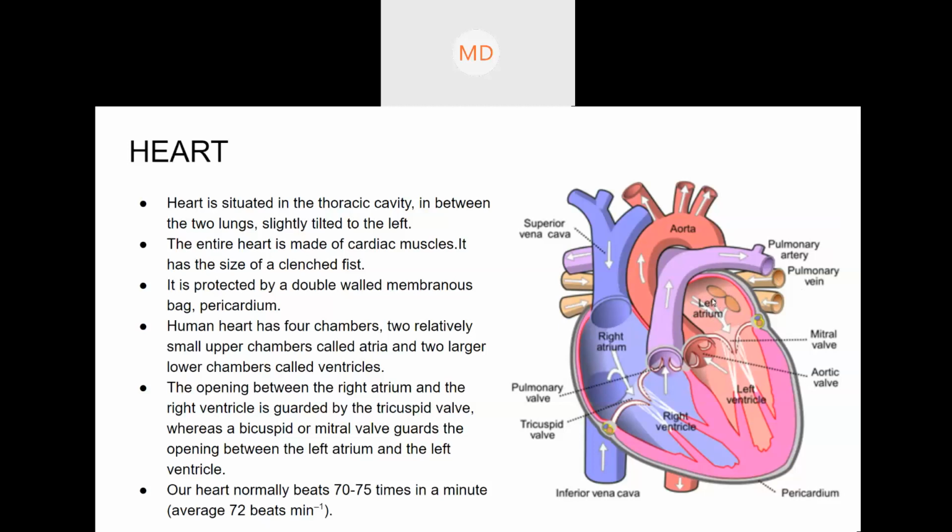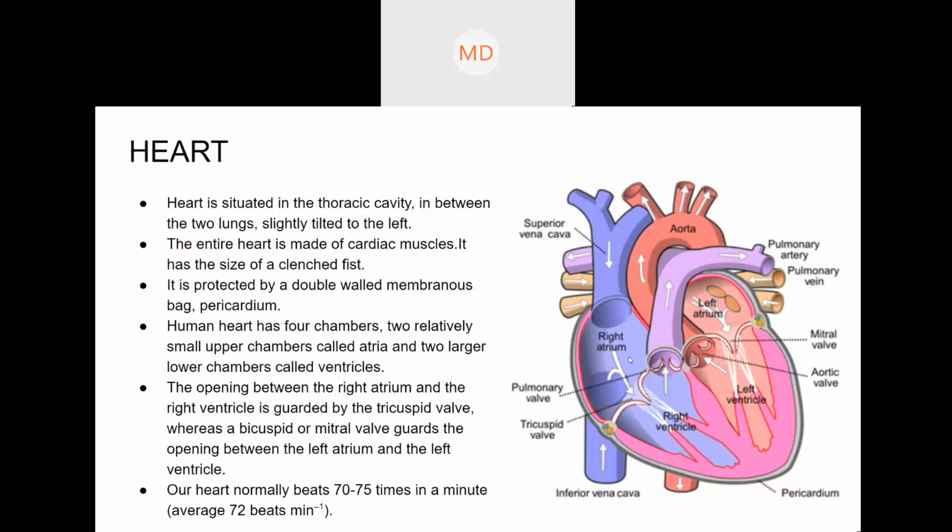The same thing will repeat, but this time it is oxygenated blood that came from the pulmonary vein. When the heart expands, the mitral valve will open and the aortic valve will close, and the blood will flow from the left atrium to the left ventricle. Now when the heart contracts again, the mitral valve will close, the aortic valve will open, and the blood will go out of the aorta and be supplied to different parts of the body. Why is it double circulation?